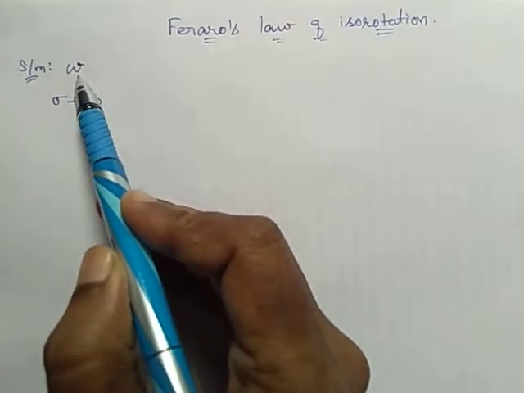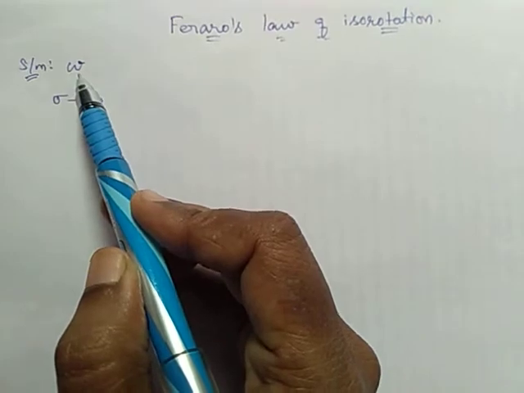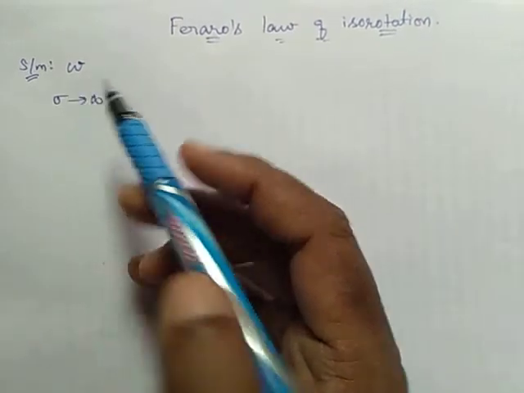So we are going to prove omega is constant along the magnetic field lines.